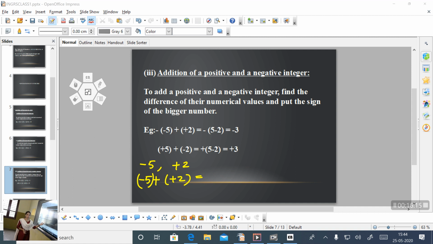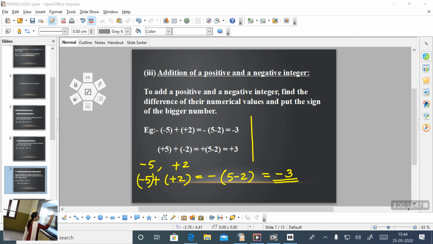Difference means subtract smaller number from the larger number. So here we want to subtract 5 minus 2 and put the sign of the bigger number. We know that 5 is the bigger number here. What is its sign? Minus or negative. So put here negative. So answer is negative 3 or minus 3. Is it clear?